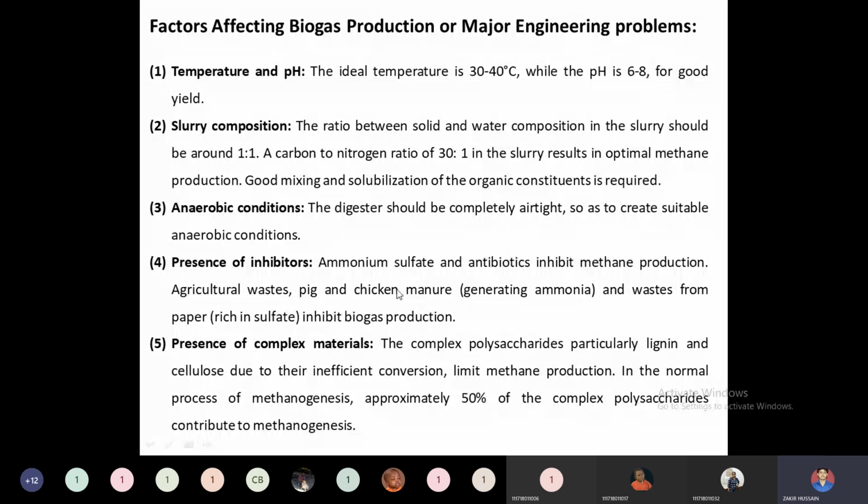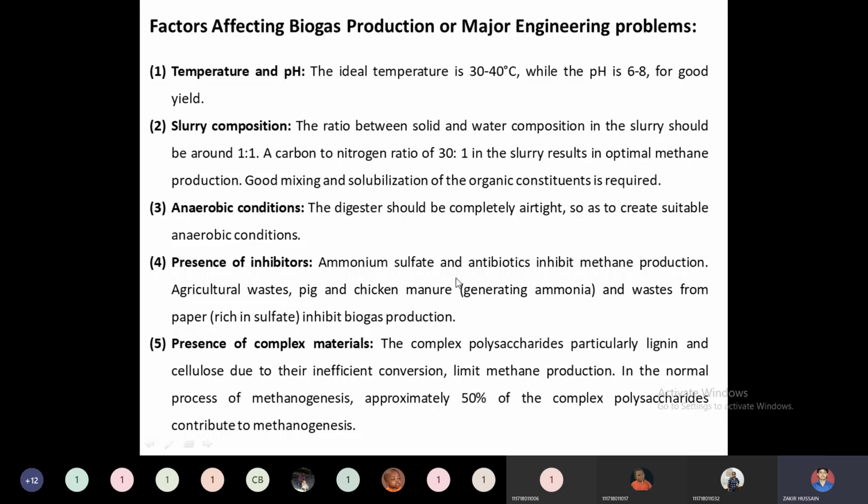Okay, when they contain a large amount of these compounds, there is a possibility that they will generate ammonia gas inside the biodigester, and at the same time there is a possibility that it will convert to H2S, hydrogen sulfide, when we use a large amount of waste paper. So we need to verify that raw material also. Maintaining the accurate raw material to suppress the inhibition of biogas formation is very important. It's also a major engineering challenge for the operation of a biogas plant.